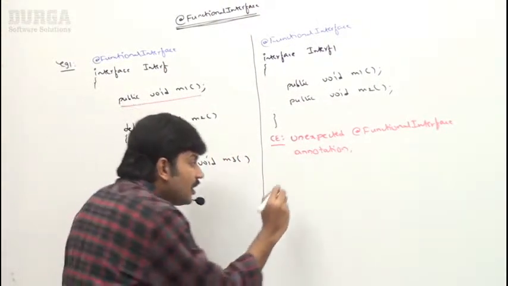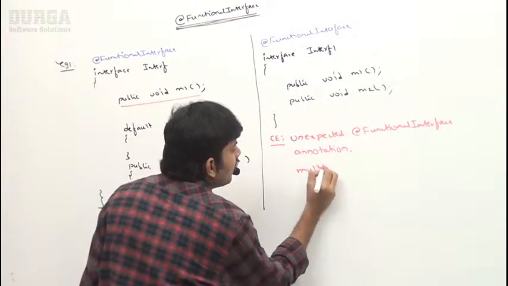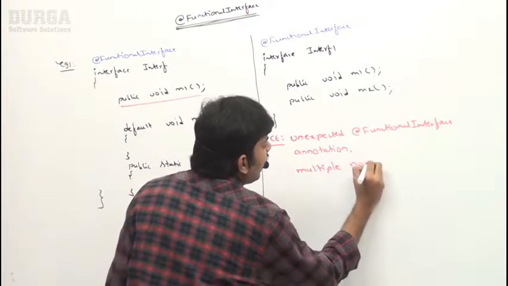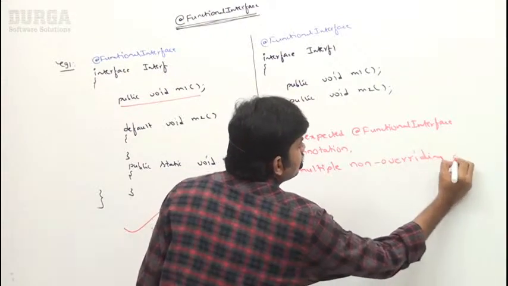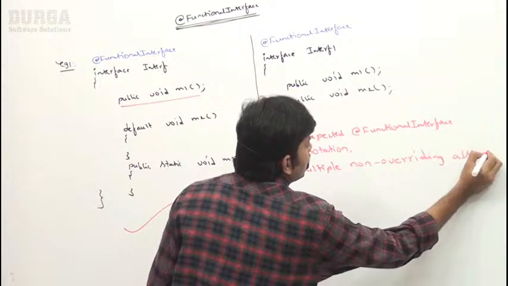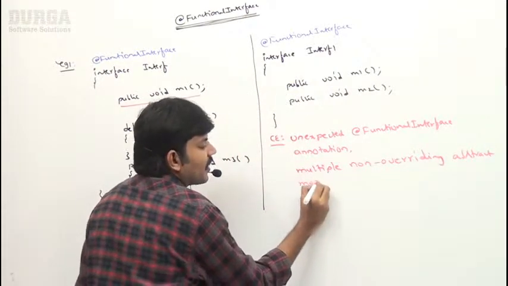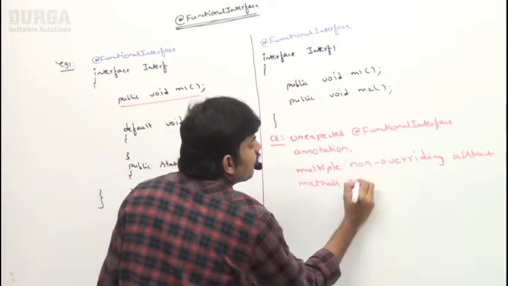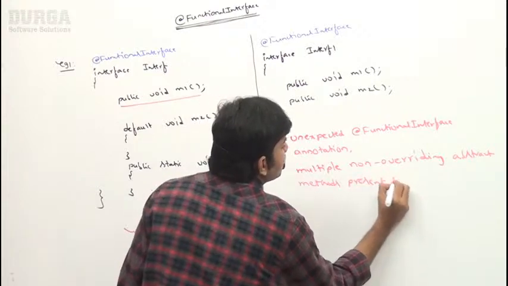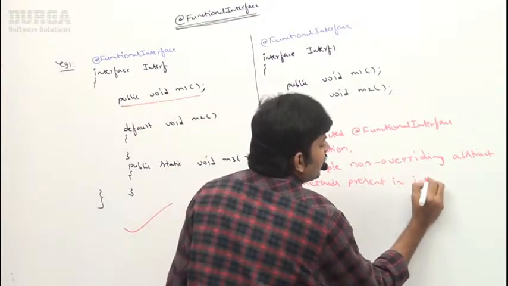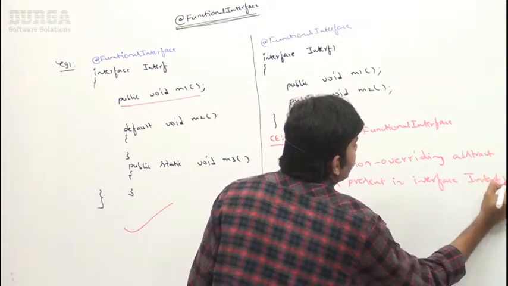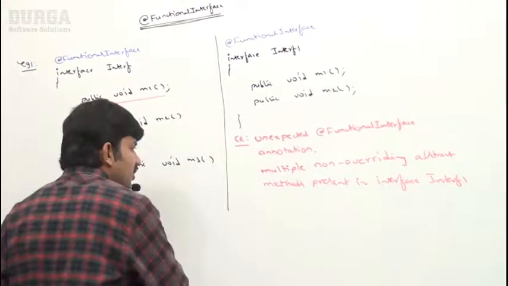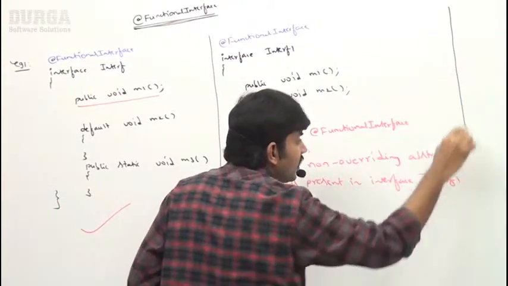Next, multiple non-overriding abstract methods present in interface Interf1. Everyone can understand, right? The compiler is clearly telling us.